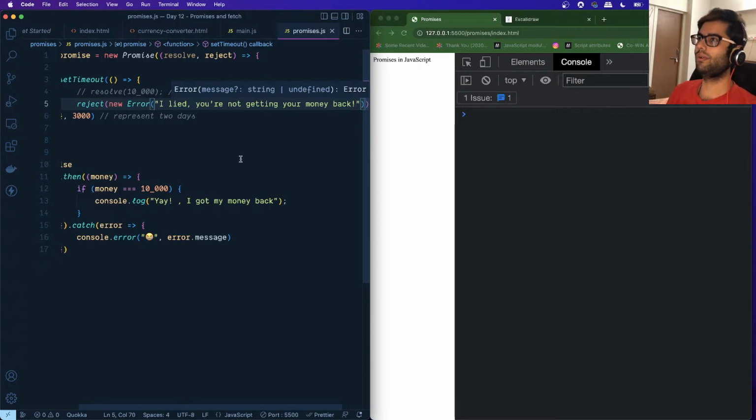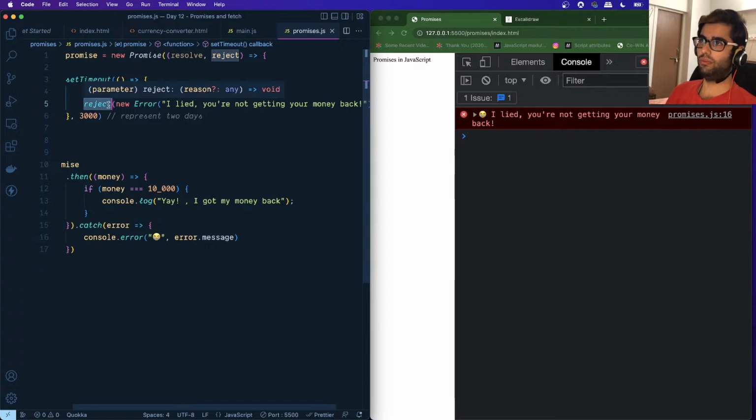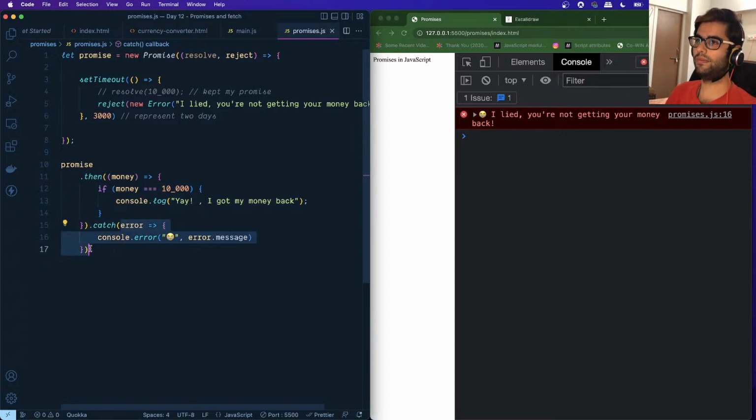So let's see what happens in this case. You can see that after 3 seconds elapsed, this function was called. This time we made use of the reject statement. When this statement was executed, we created a new error object. Then instead of the then block, since the promise was rejected, the callback function which we specified in the catch block was called.